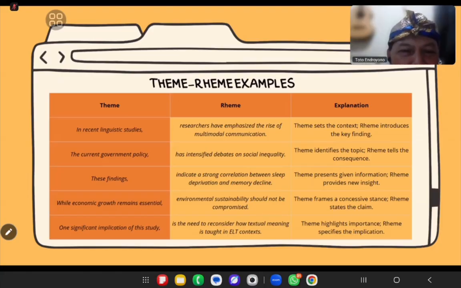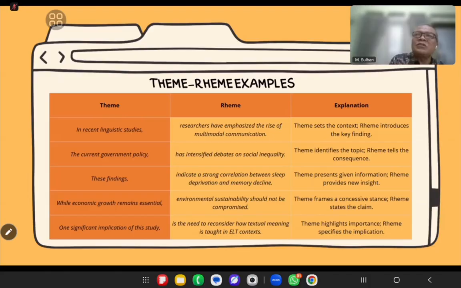So which one is the emphasis? Which one is the most important information to be given, shared, or delivered? That's the theme, and the rest will be the rim.